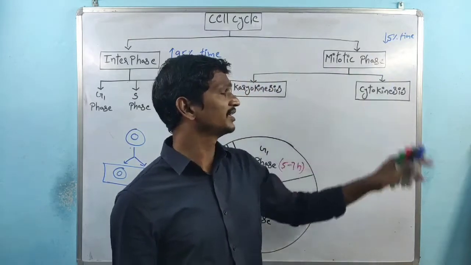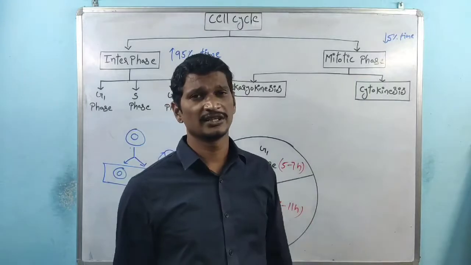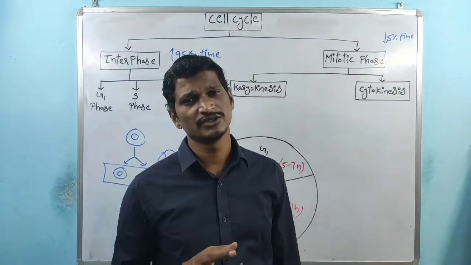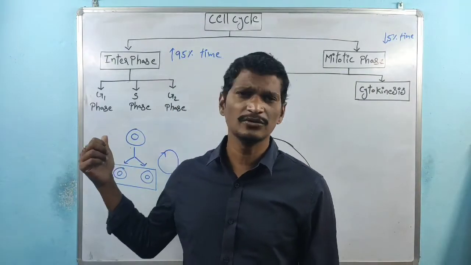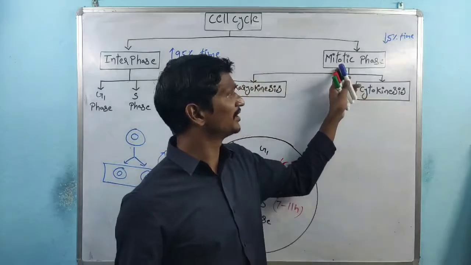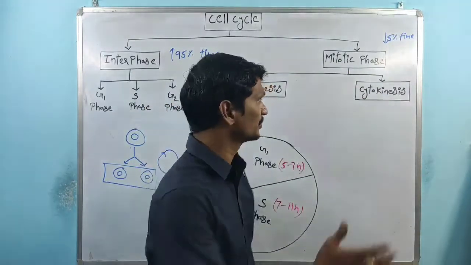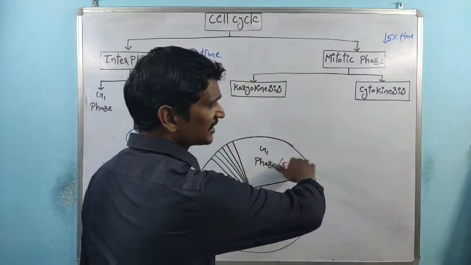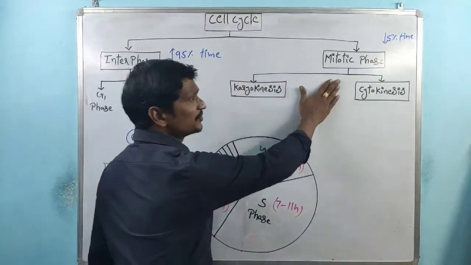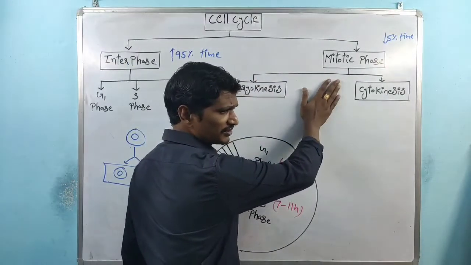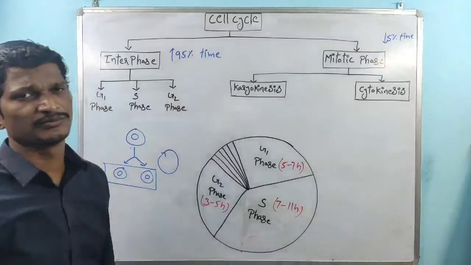Suppose if we remove the word mitotic and keep meiosis, then the cell cycle is related to meiosis. Here the mitotic phase is present, so this one is related to mitosis. This one is meiosis, and the cell cycle is related to meiosis.